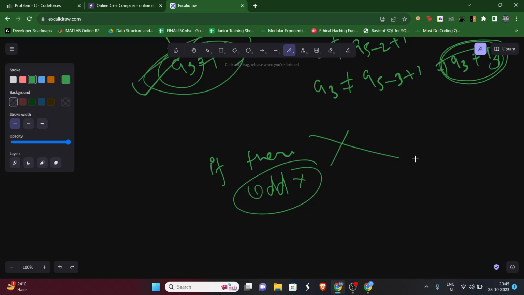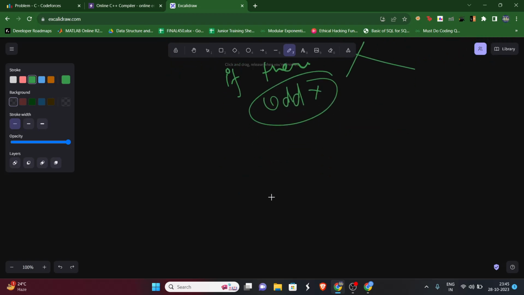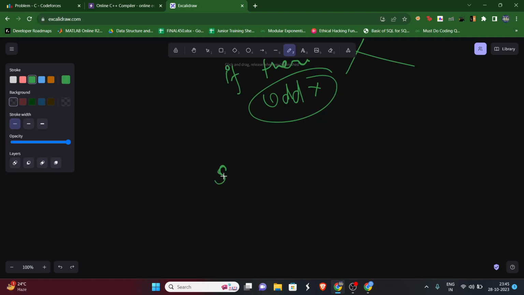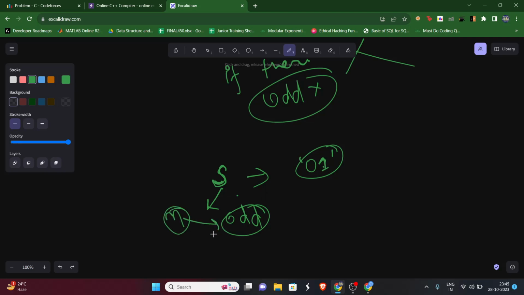Now, when we have S, we know that we can always insert the substring 0 1 at whatever place. But let's say it was odd. It was odd, meaning the length of this string S is odd. Let's say the length is n and this n is odd.